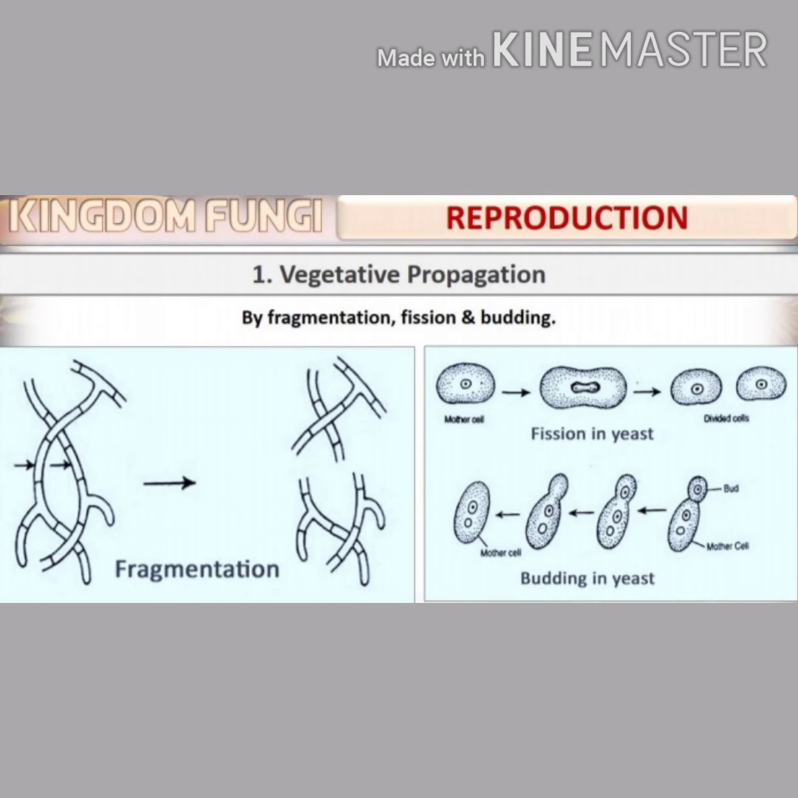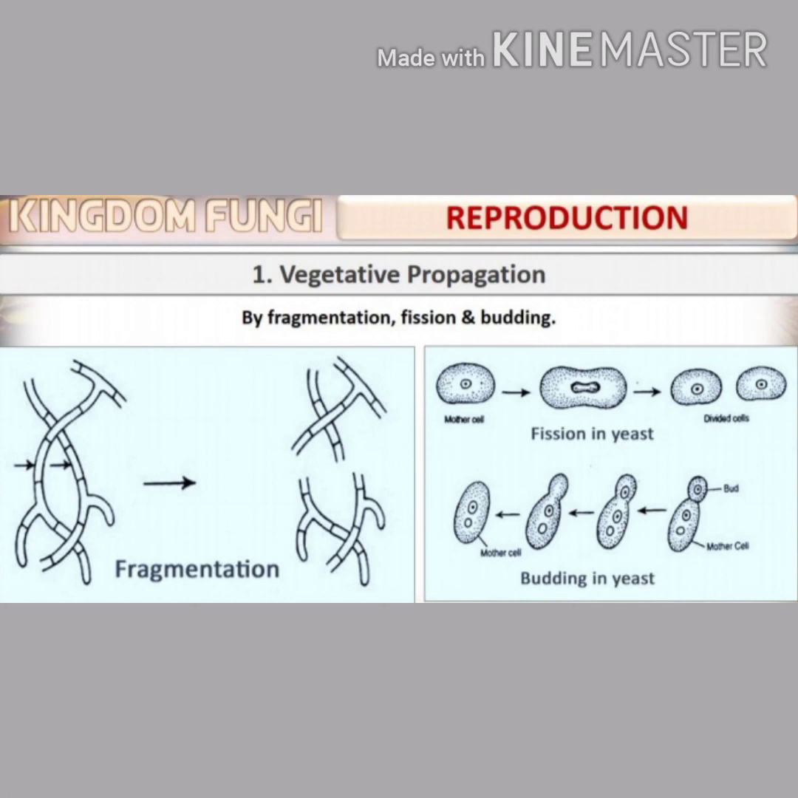First, vegetative propagation. The common vegetative propagative methods are fragmentation, fission and budding. Fragmentation is shown by filamentous forms of fungi. Here, the fungal parental body breaks into many fragments, and each fragment becomes a new fungal hypha. Then comes fission. Fission is the common method of vegetative propagation in unicellular fungi like yeast. Here, one fungal body divides into two cells.